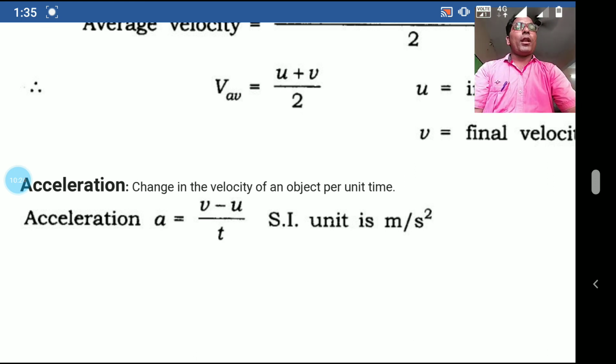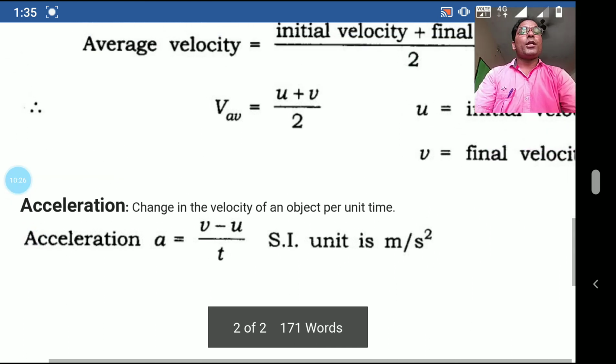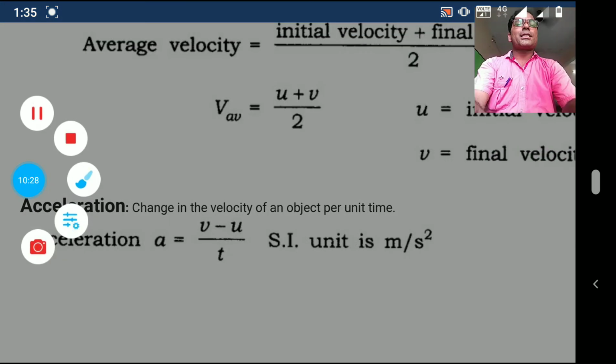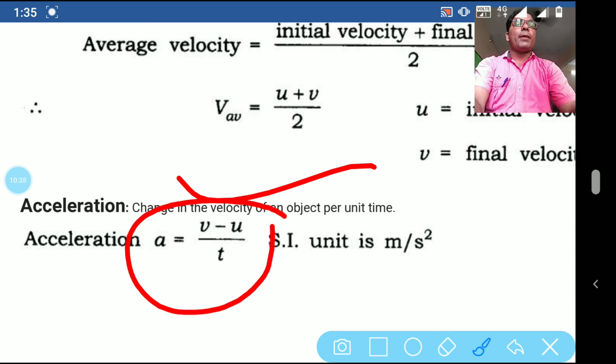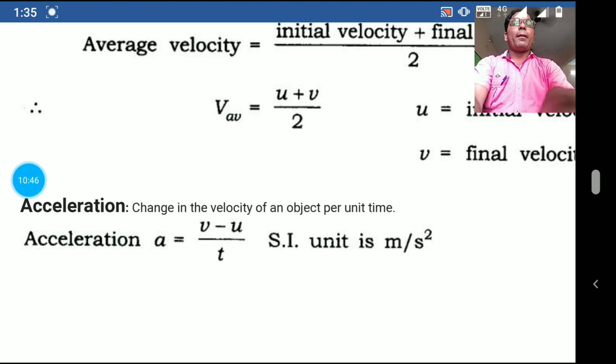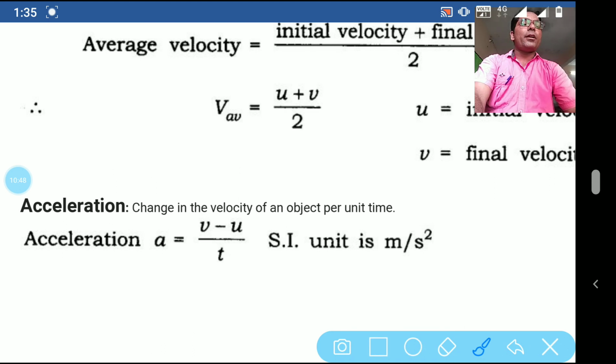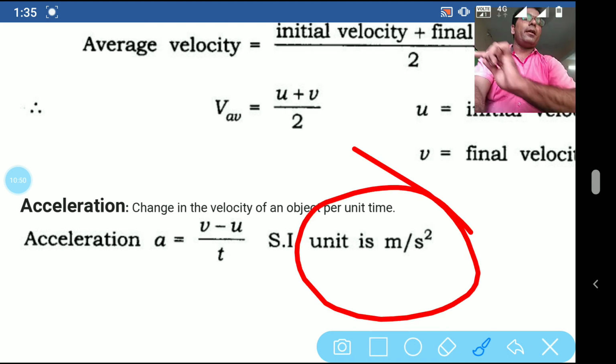So acceleration equals change in velocity, final velocity minus initial velocity, upon time taken. a equals v minus u upon t, that is acceleration. And the SI unit of acceleration is meter per second square.